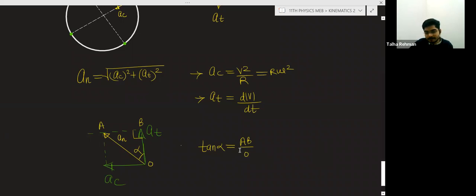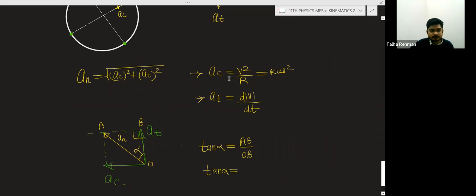Tan alpha is perpendicular divided by base. Opposite to the angle is the perpendicular, opposite to the 90 degree angle is the hypotenuse, and this is the base. So OB is the base, and tan alpha is AB over OB.